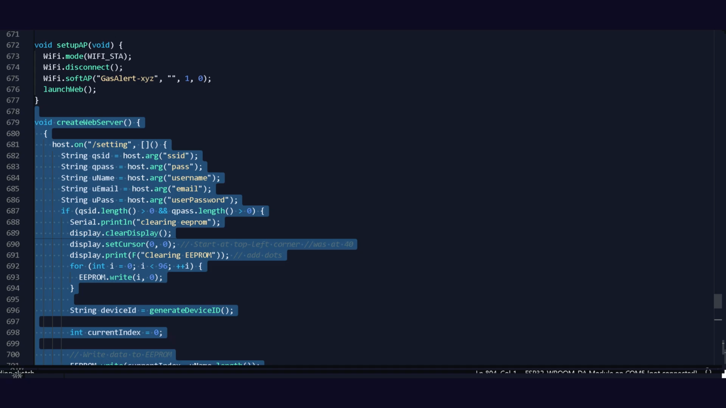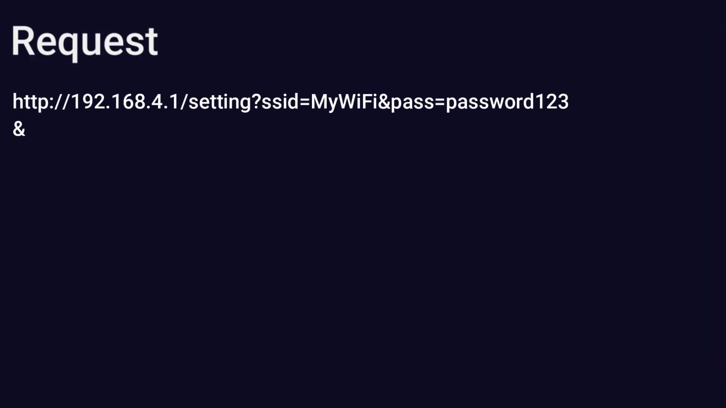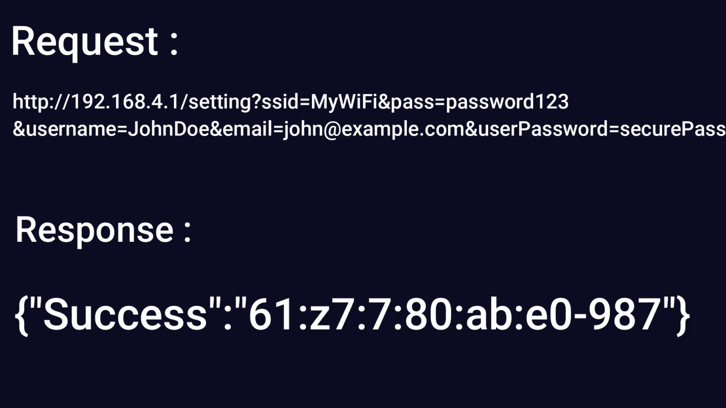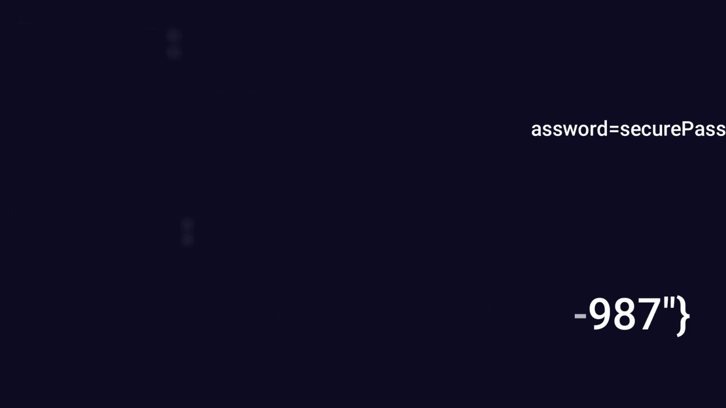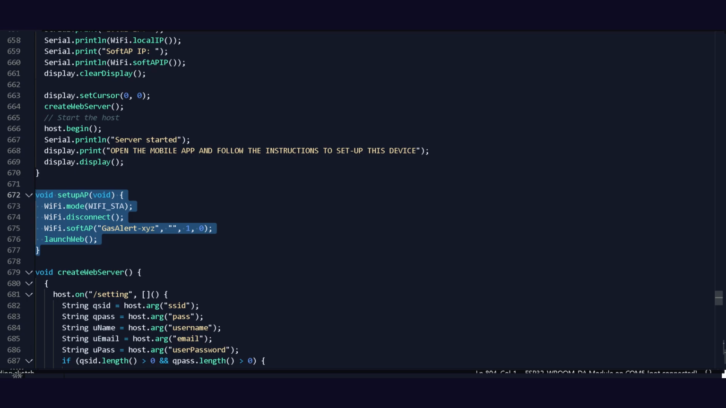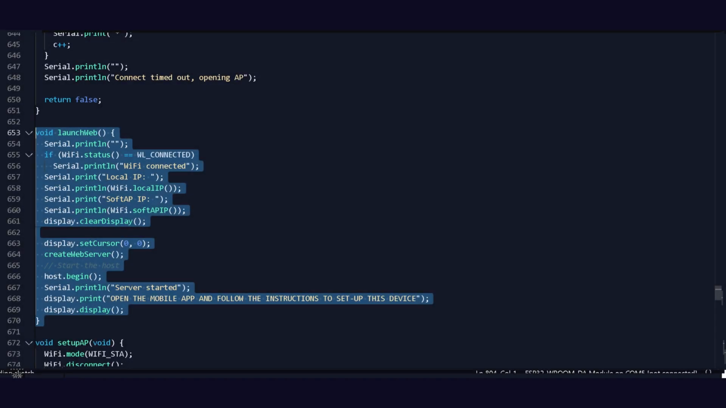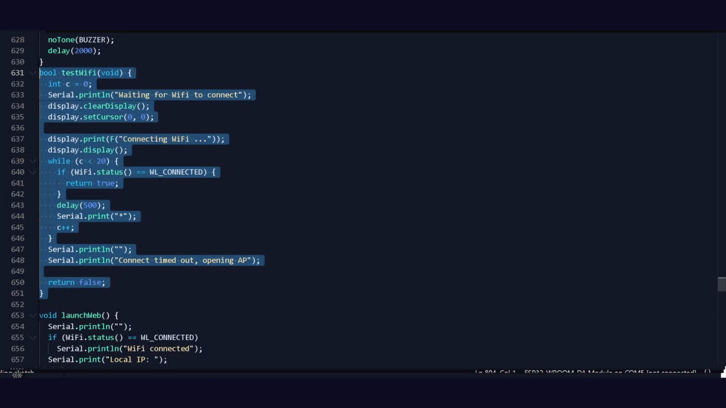Next, to create a web server for setup, it will take requests like this, stores the data, and then responds back with generated device ID. Another one to start the access point for setup. Next, a function to start the web server and displaying what to do on screen. Another function to test Wi-Fi connection and displaying it on the screen.